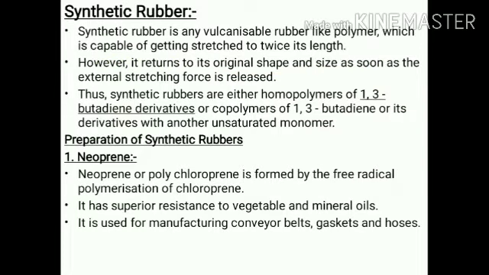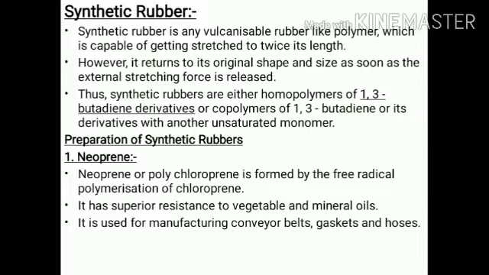It has high flexibility and high stretching capability. However, it returns to its original shape and size as soon as the external stretching force is released. Synthetic rubbers are either homopolymers of 1,3-butadiene derivatives or copolymers of 1,3-butadiene or its derivatives with other unsaturated monomers.